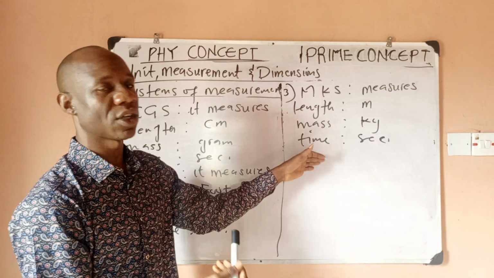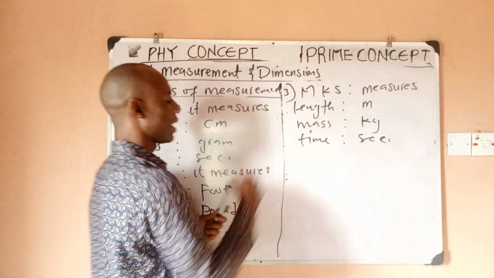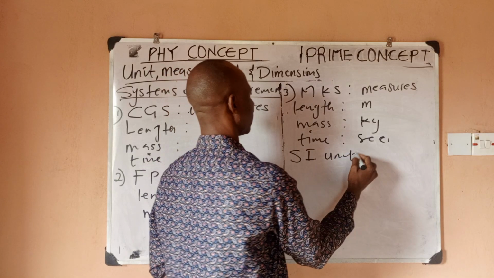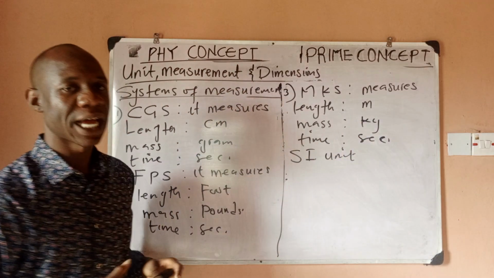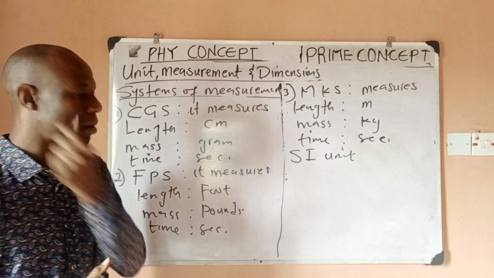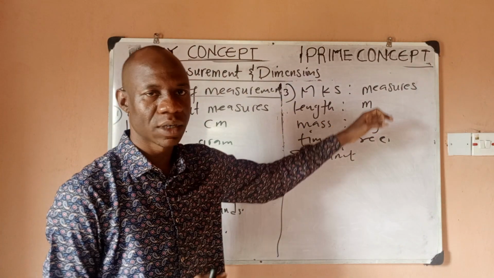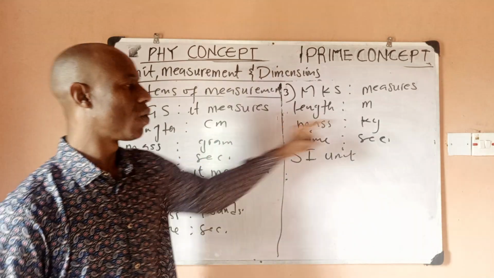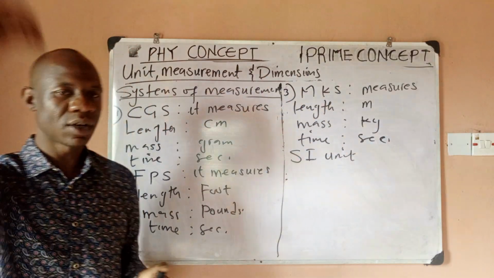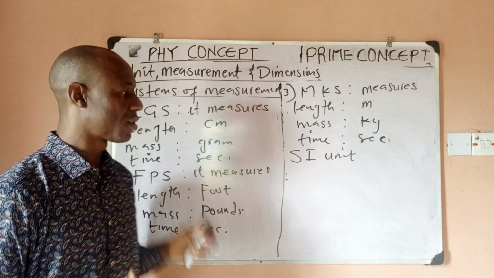When you have some extensions to this, you can call the MKS unit, you call it SI unit. So it is sometimes called SI unit. So they say SI unit, it means they want you to measure mass in what? Kilogram. Measure time in what? Second. Measure length in what? Meters. And there are other SI units, right? So that is what it means.